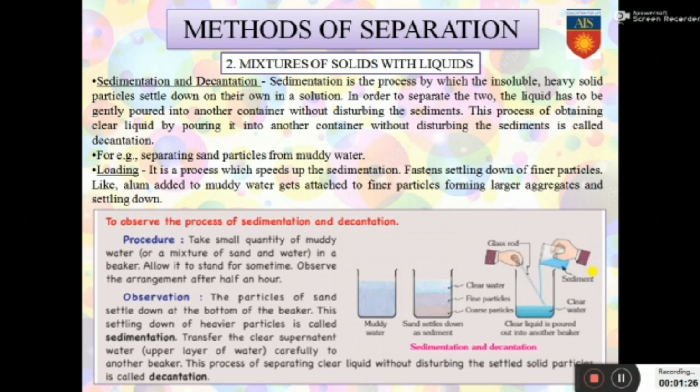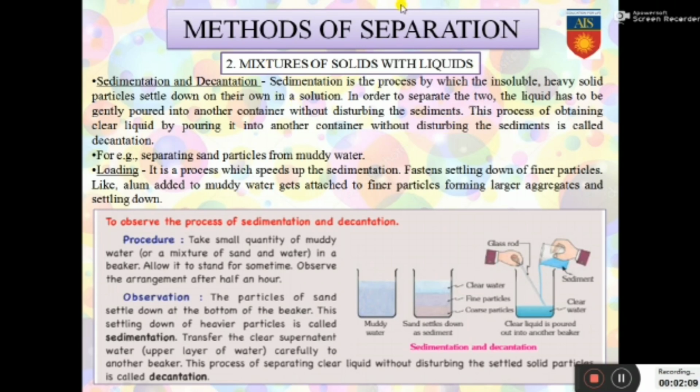The first process that we are going to learn about is called sedimentation and decantation. What is sedimentation? Sedimentation is the process by which the insoluble, heavy solid particles settle down on their own in a solution. So you have a solution and you have some insoluble particles. These insoluble particles settle down at the bottom of the container if you keep the container undisturbed for some time. After that, what happens? The liquid is poured into another container without disturbing the sediments. And this process of obtaining the clear liquid by pouring it into another container is called decantation.